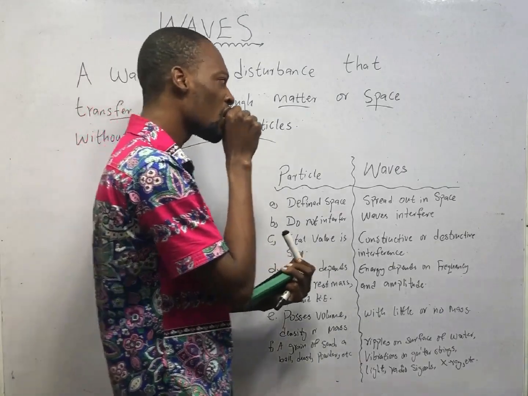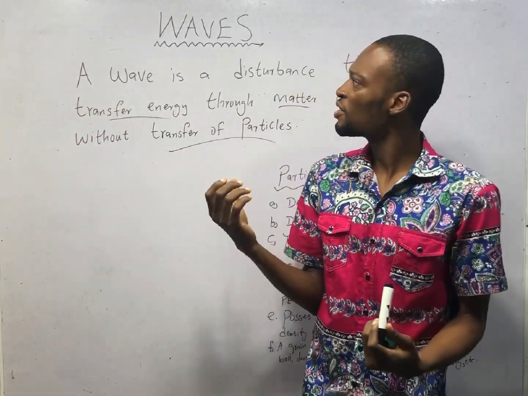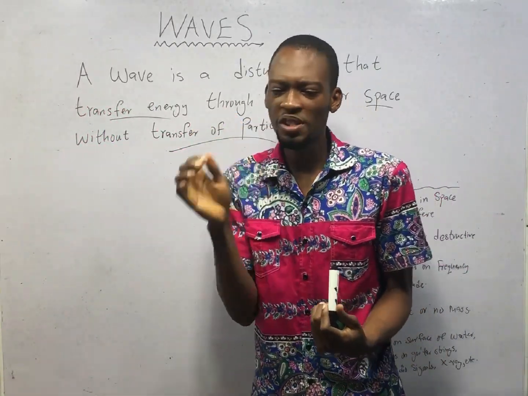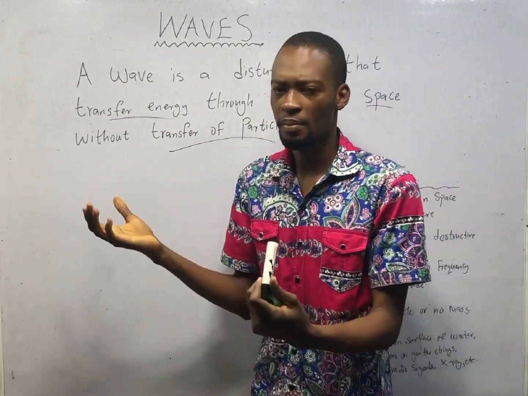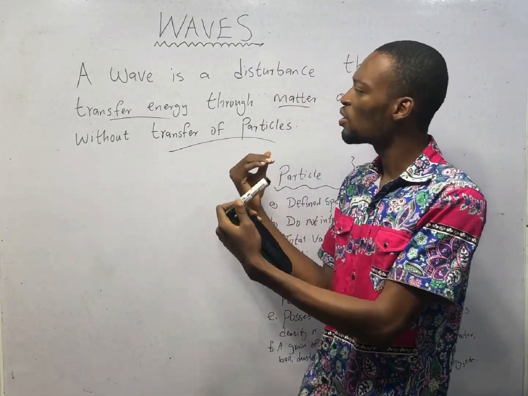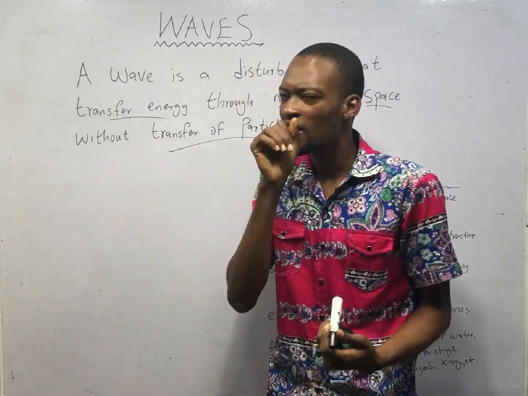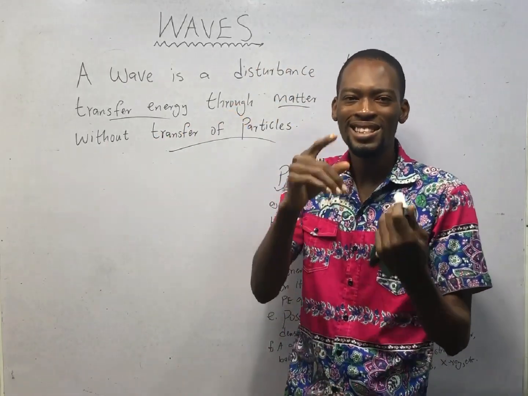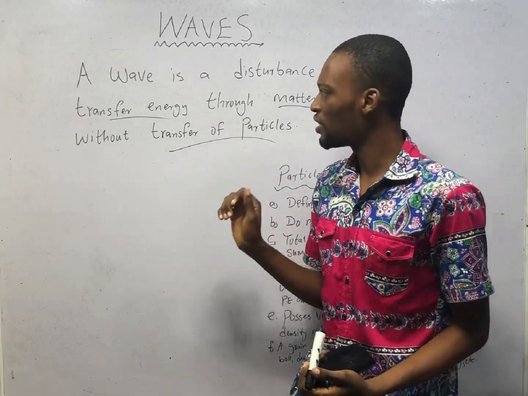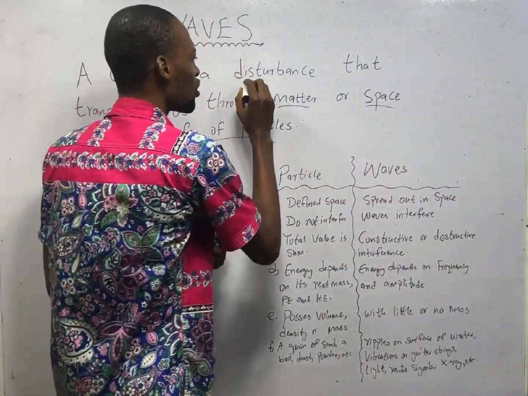Wow! Now, this definition of waves is not something you just cram, or it's not something you just know to pass an exam. When you understand each of the terms, it becomes very interesting. Look at it. A wave is a disturbance.